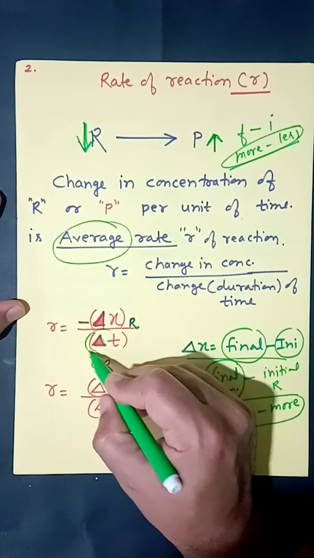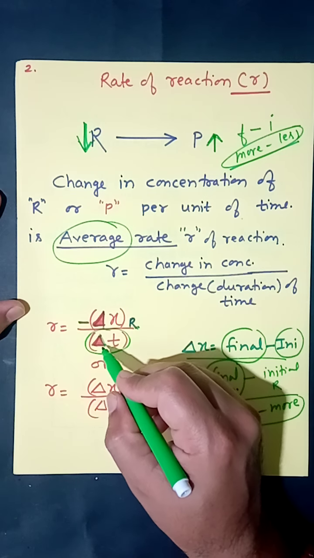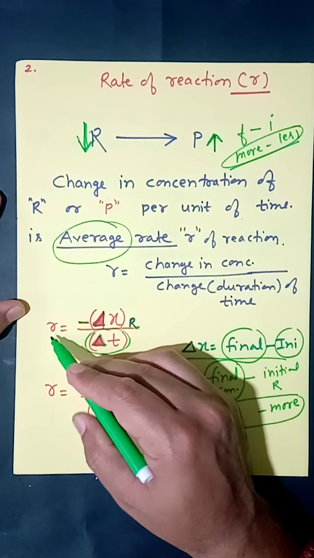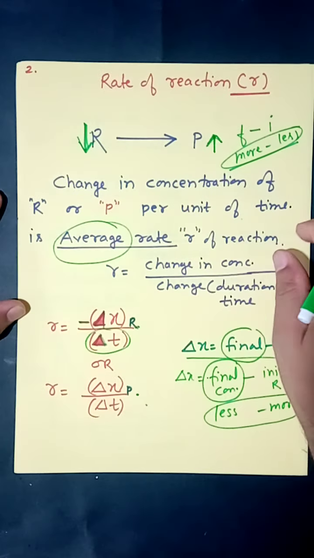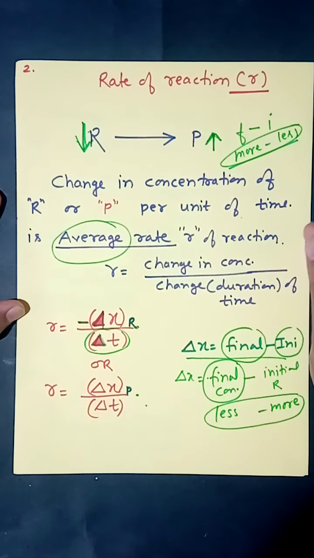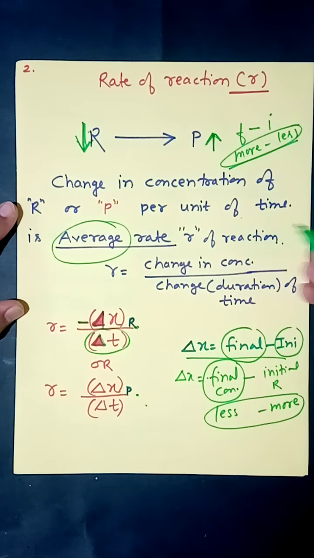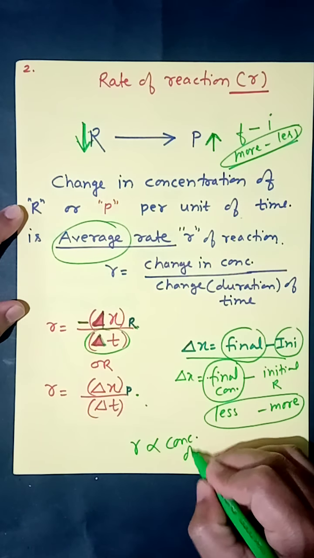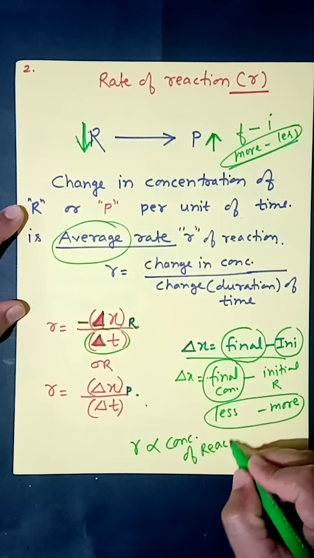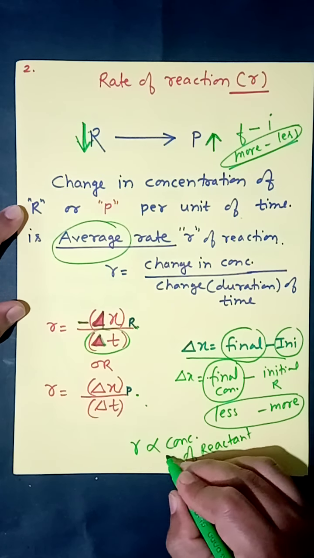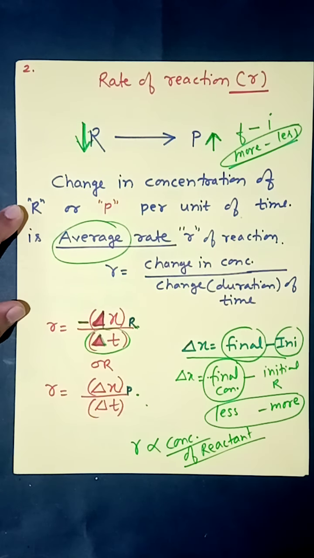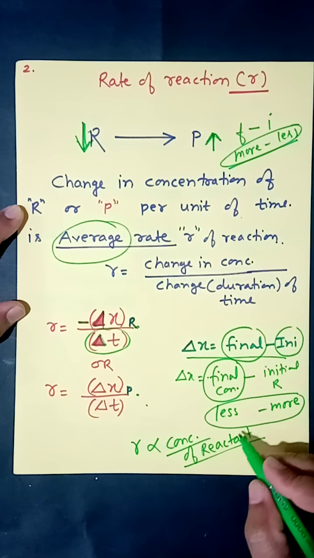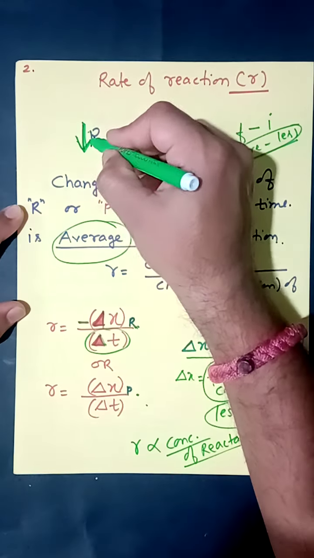Now this is the change in time. It may be 5 minutes, 10 minutes, 15 minutes, and therefore the rate of reaction is also known as average rate of reaction. Now you know that rate of reaction is directly proportional to concentration of reactant. When the reaction is proceeding, the concentration of reactant continuously changes. You can see here it continuously decreases.